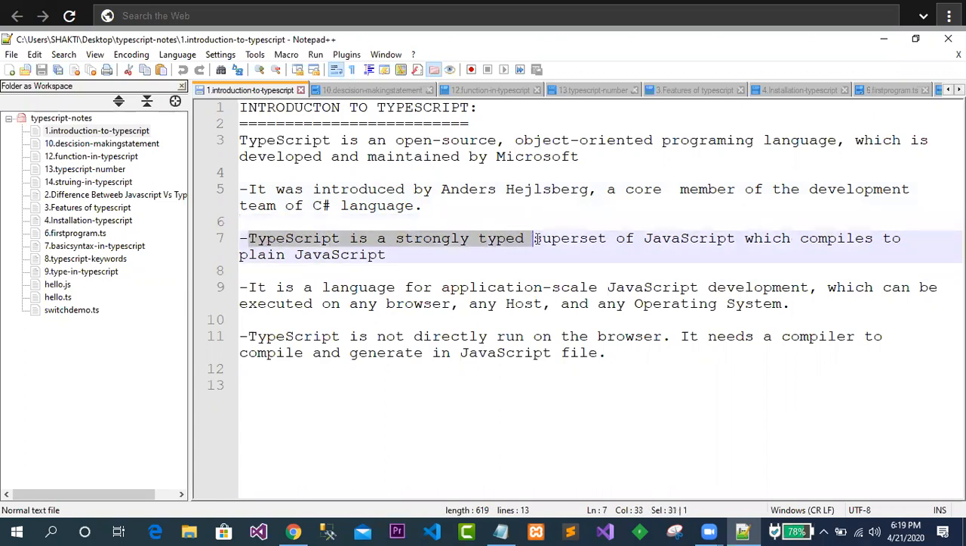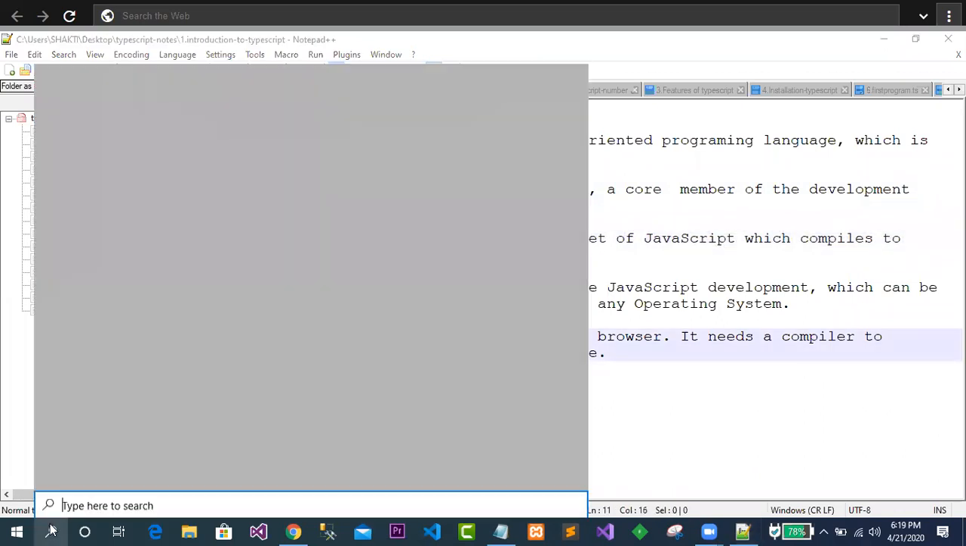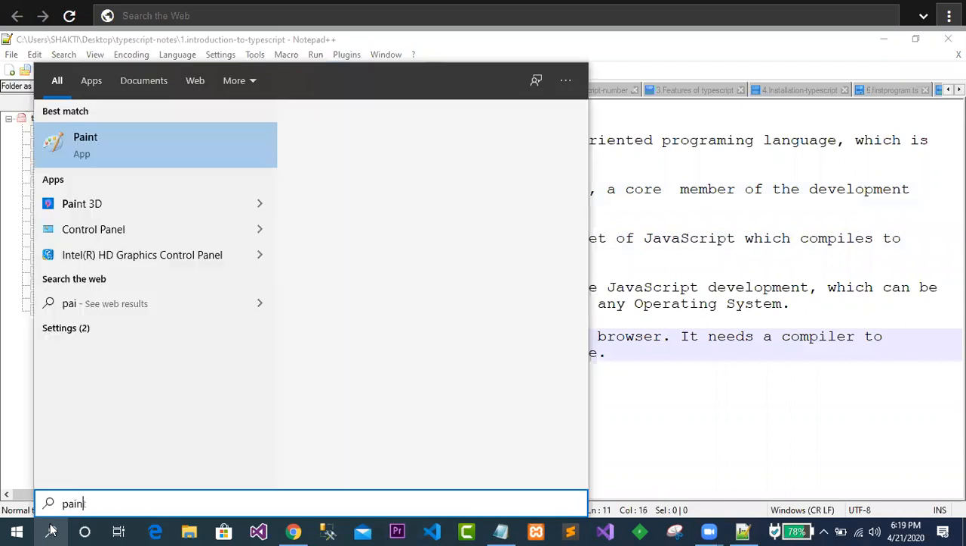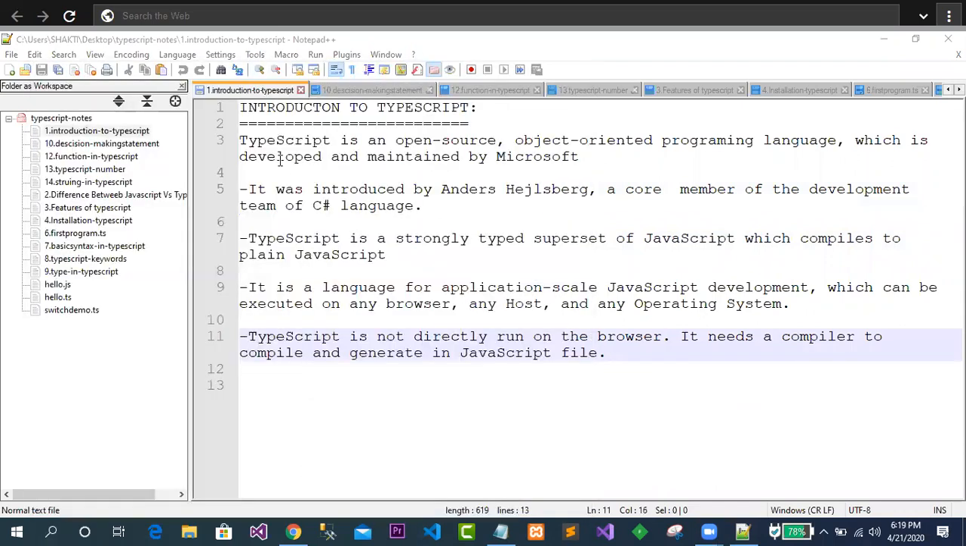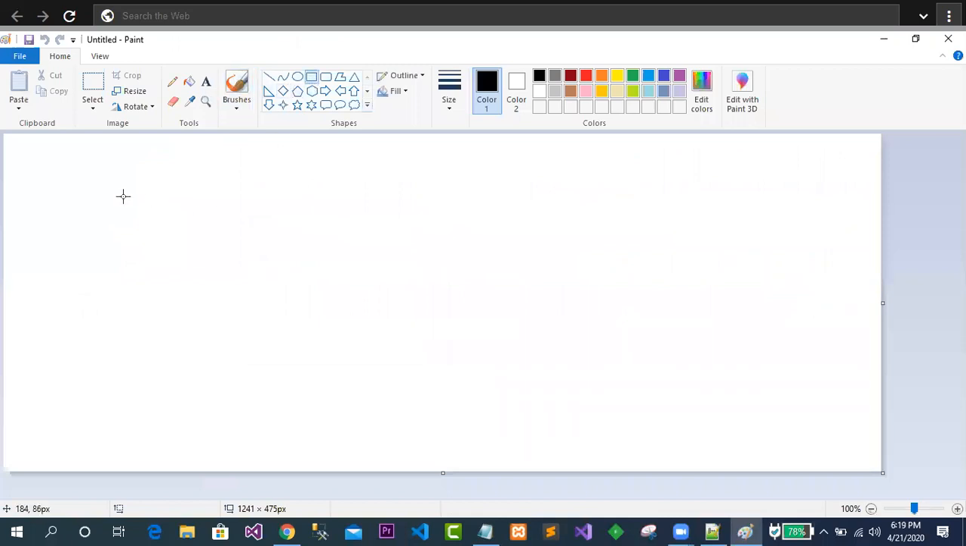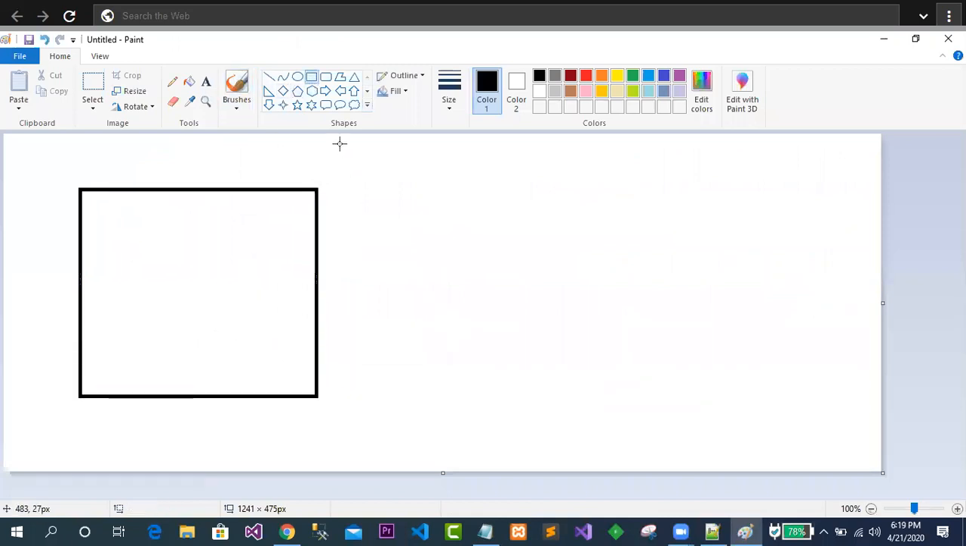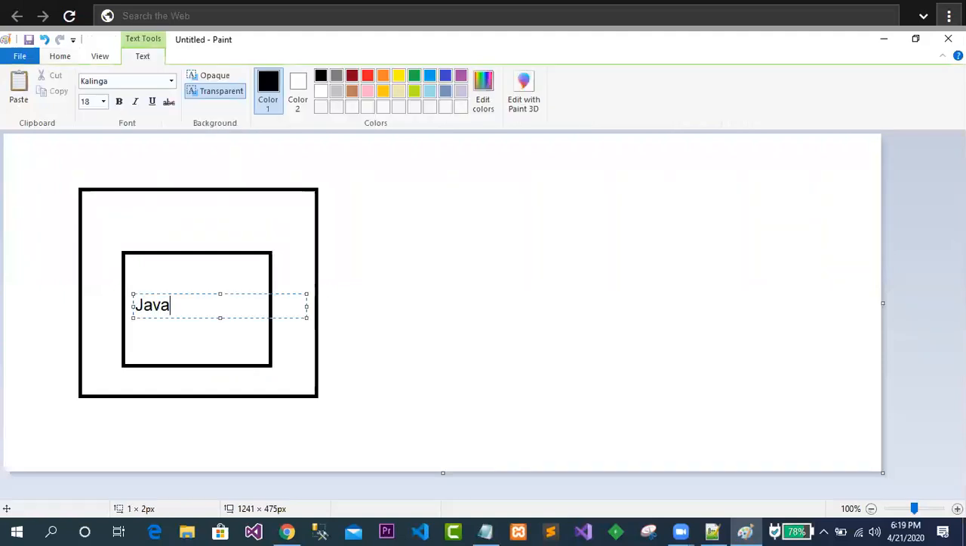TypeScript is a strongly typed superset of JavaScript, which compiles into plain JavaScript. Superset of JavaScript means what? Let's say this is TypeScript. This TypeScript is a superset of JavaScript. Just try to observe now. It means that here I am going for JavaScript, and this is TypeScript.